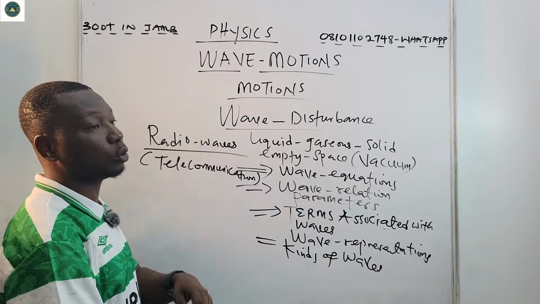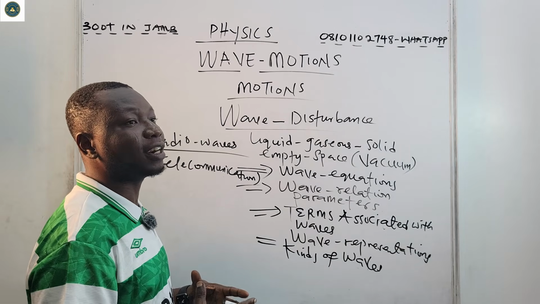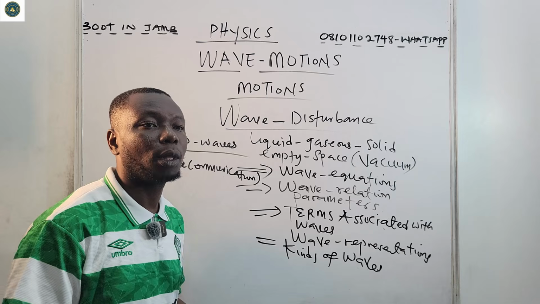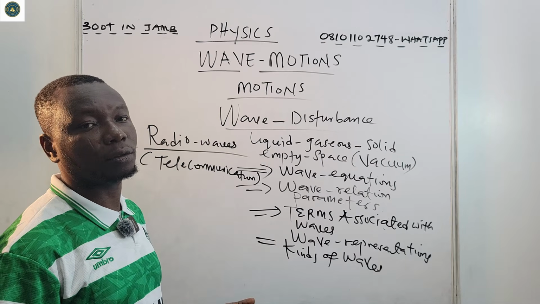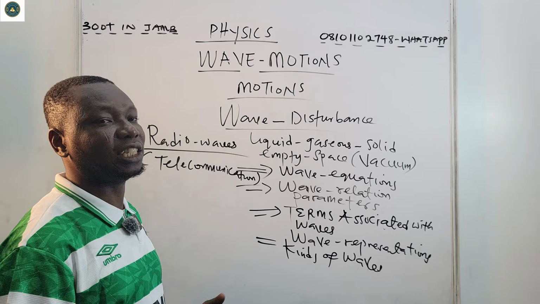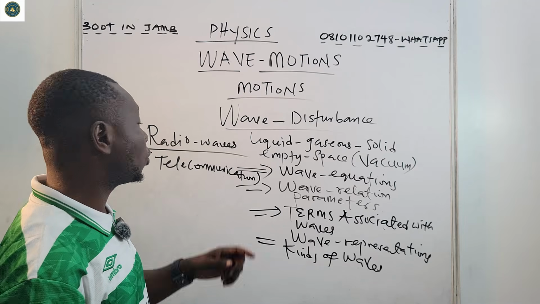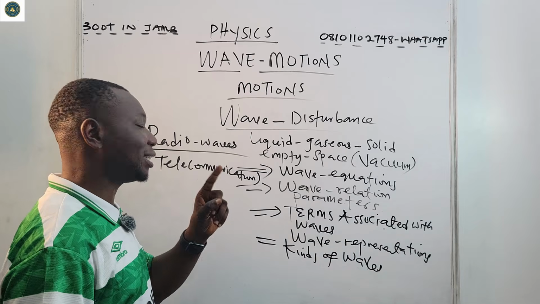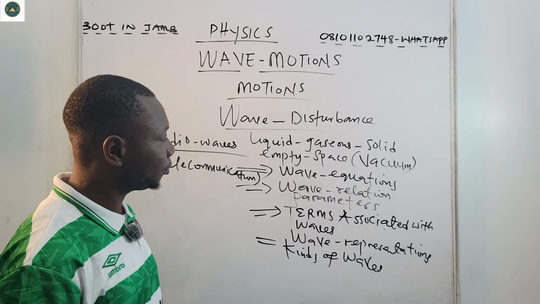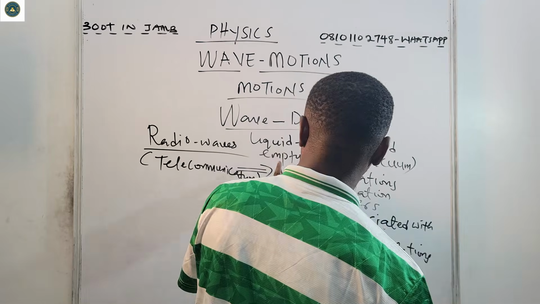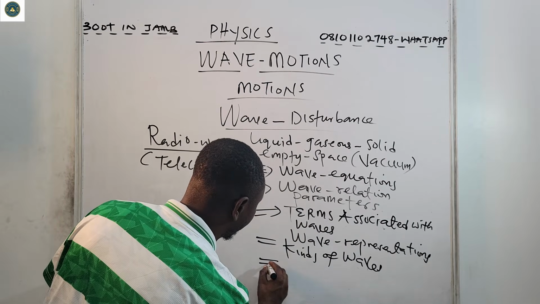This wave conveys information in form of energy from one point to another. So radio wave is one practical application of the wave motions.